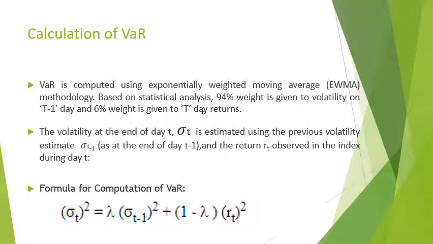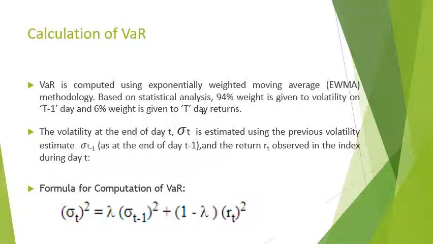So VAR in Indian stock market for equities is calculated through a method which is called as exponentially weighted moving average method, or EWMA. This is something which is as per the recommendation given by J.R. Verma committee. If you refer to the calculation method of VAR, which follows the formula of EWMA, there are two factors to be looked at broadly. The first is the volatility of the stock, which is the historical volatility of the stock, and the second is the daily returns of the stock.